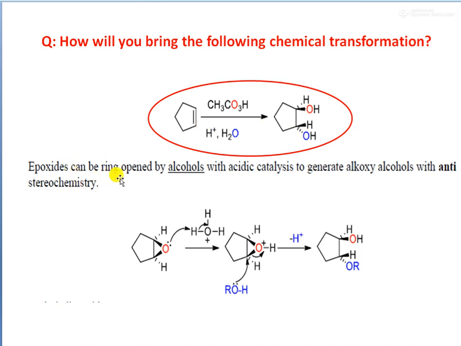Then an epoxide can be opened up by alcohols with acid catalysis to generate an alkoxy alcohol with anti-stereochemistry. So this is the mechanism. Here again, if you are using an alcohol, ROH, we get an OR group substituted in place of this OH group. Okay, so here the OH group will be at the top of the ring plane, and the OR group will be at the bottom of the ring's plane.